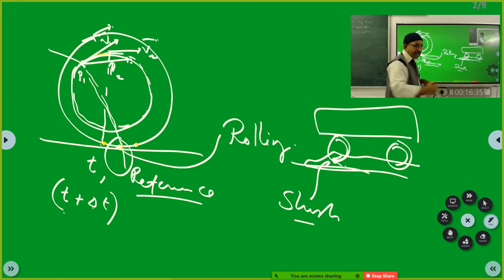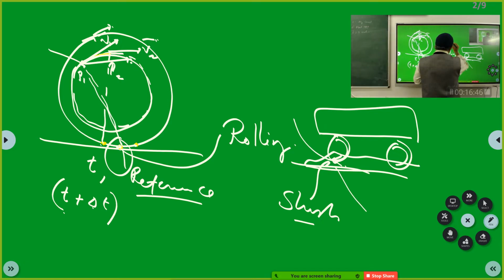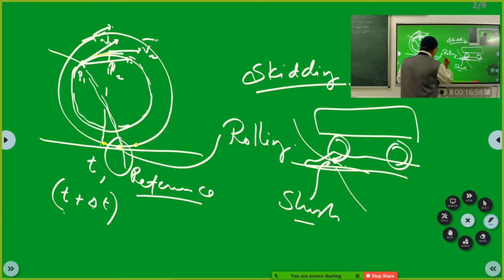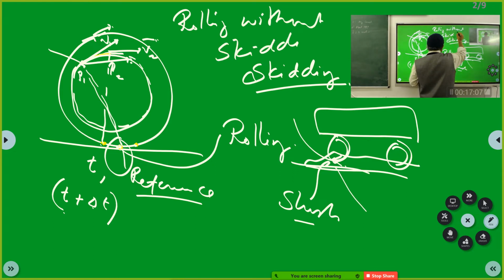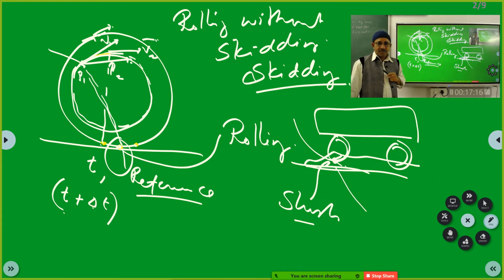When the wheel is rotating and the car is not moving forward, there is relative motion between this point and this point. Then we use the word skidding. Now when we say rolling, we use the concept of rolling without skidding. That means it is performing like this.